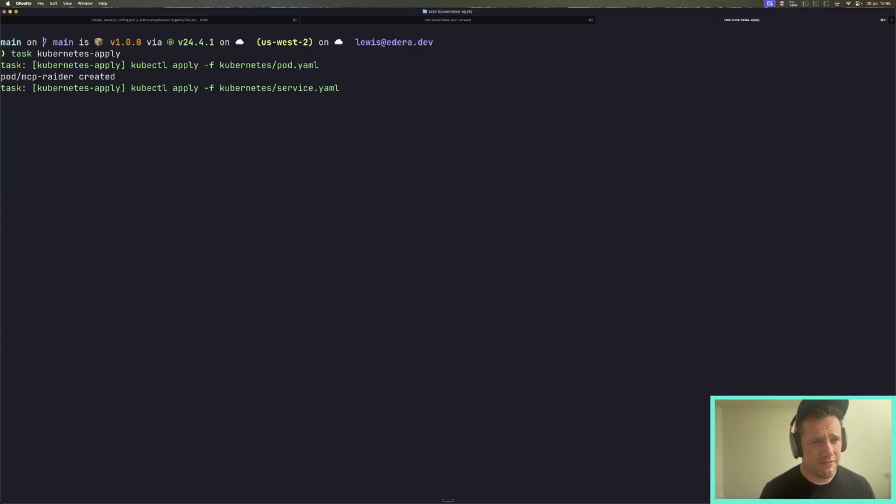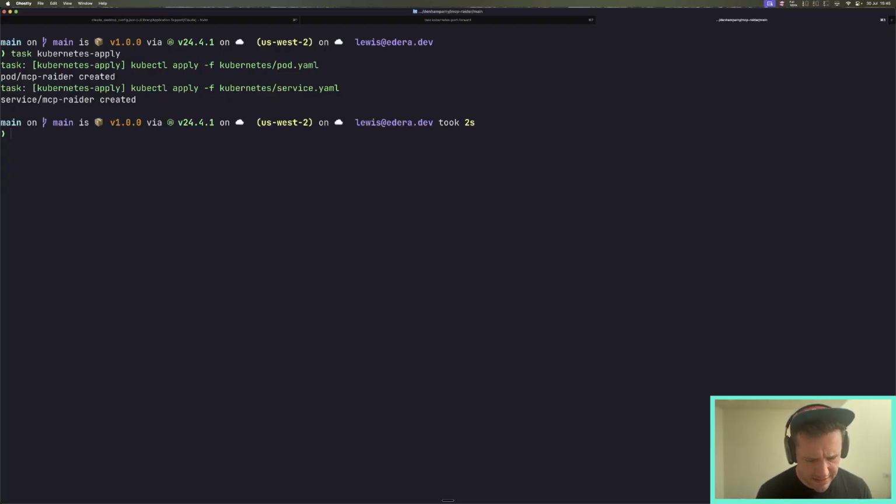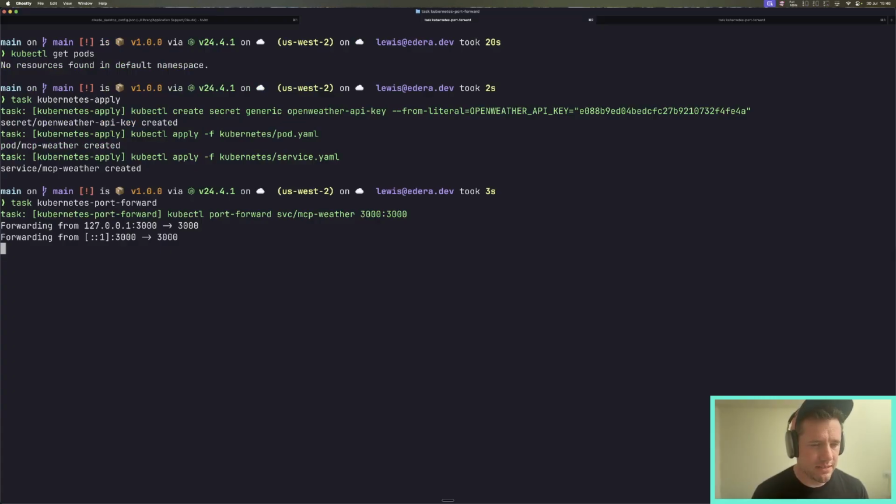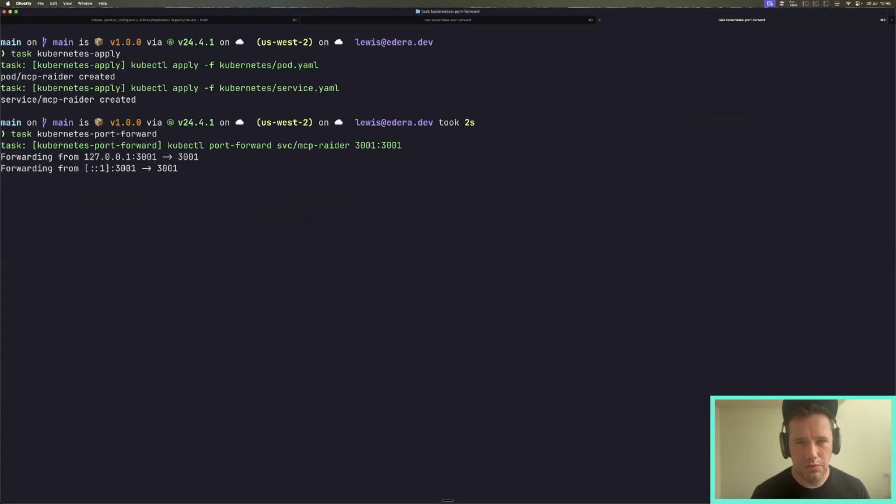So again, this is going to apply the YAML for a pod and a service for Radar, and then I'm going to run task Kubernetes port forward. Port forwarding means that I can access this pod on localhost 3000 for MCP Weather and localhost 3001 for Radar.